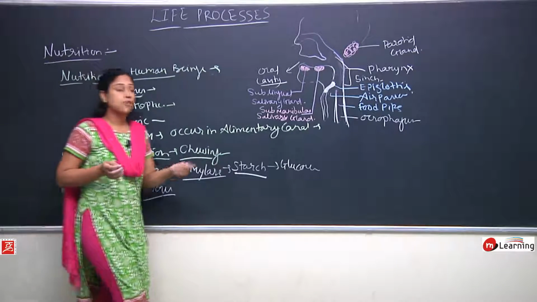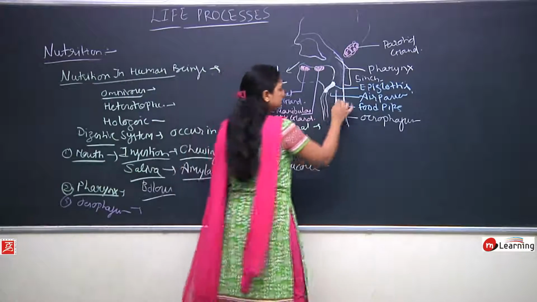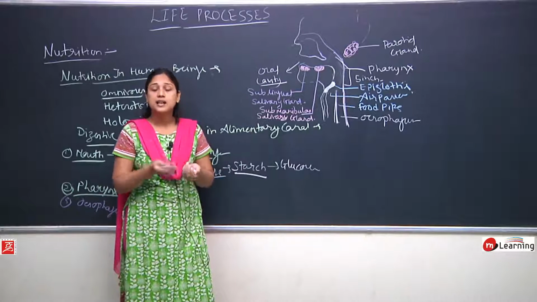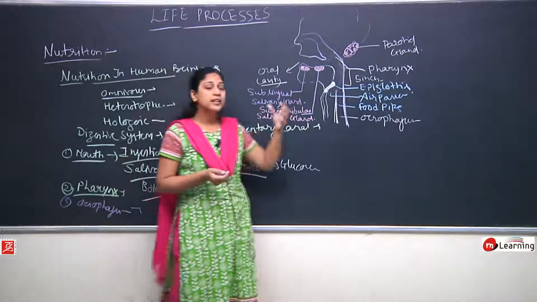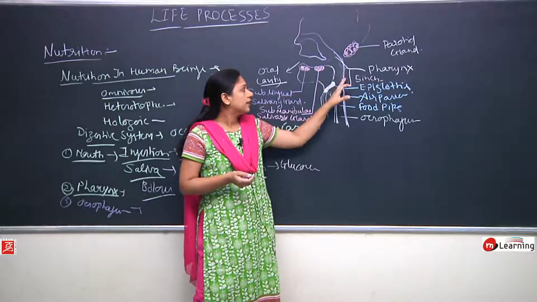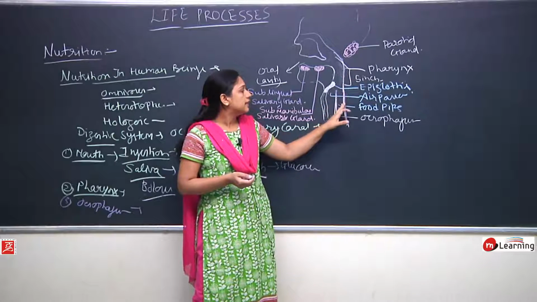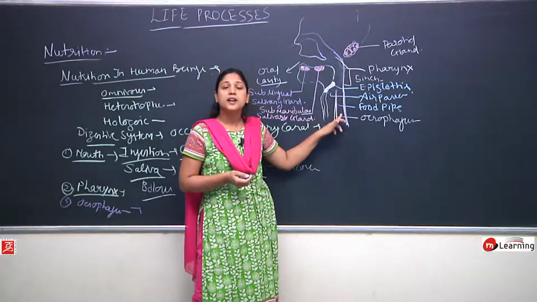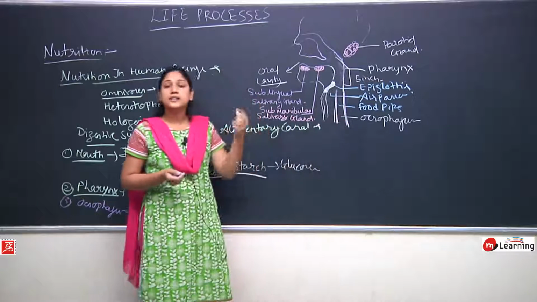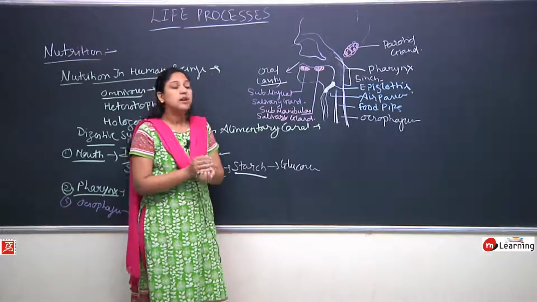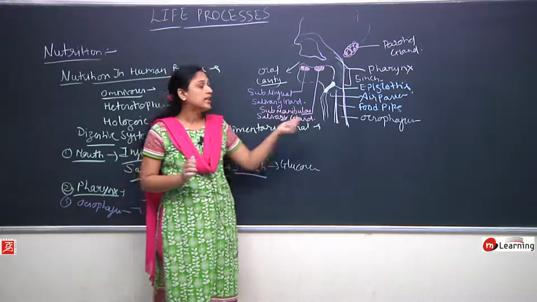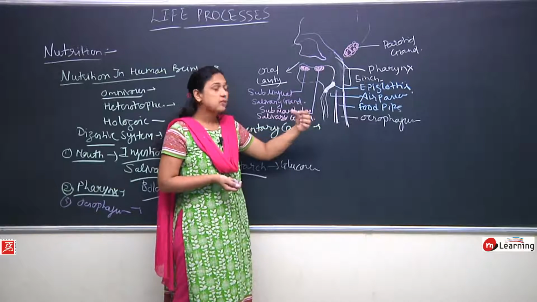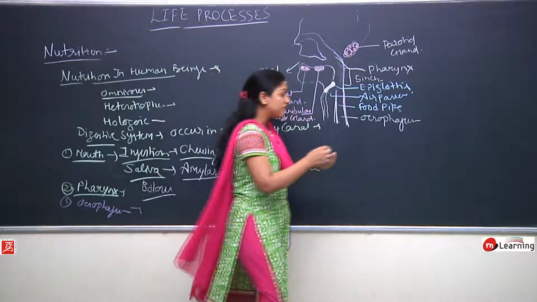So what is the esophagus? It is a tube-like structure, and it is a muscular structure. It has a muscular wall, and when we take the food, it goes inside and passes through the pharynx, then it gets into the esophagus. And what the esophagus does is a peristaltic movement, a wave-like movement in the esophagus.